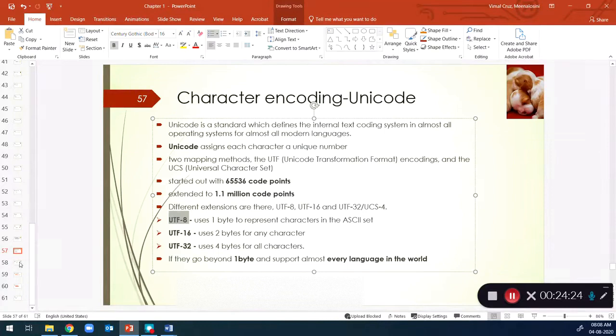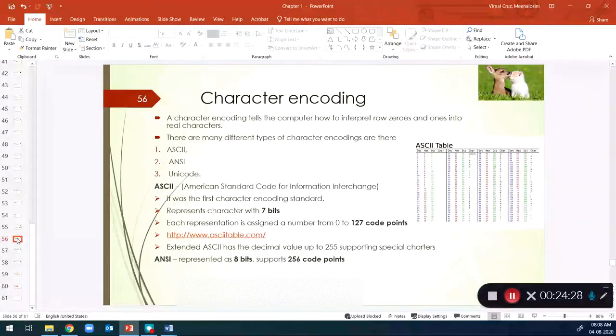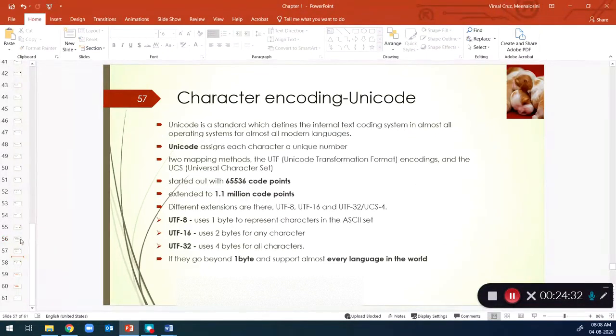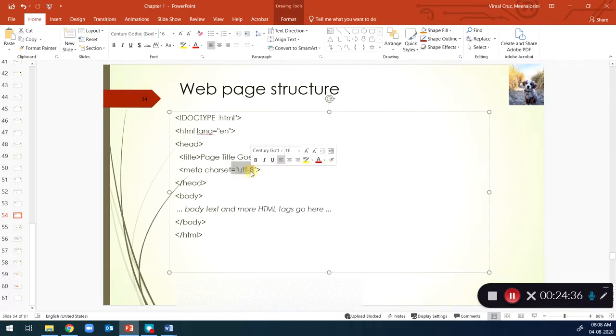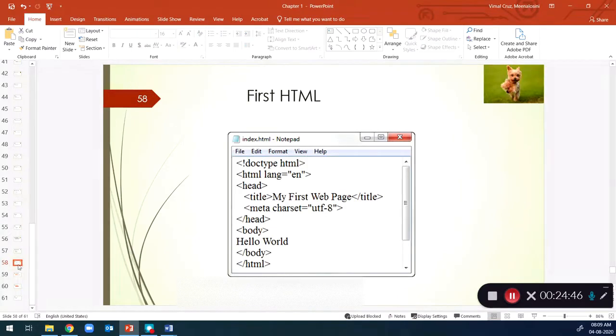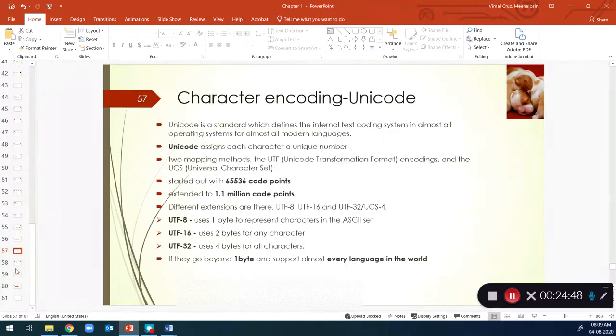So this is called character encoding. The kind of character encoding that we are going to use in our coding should be specified here. In the meta tag, you specify what kind of character encoding we are going to use. Mostly we'll be using UTF-8. So we are going to use the English language and UTF-8 for that. That is about character encoding.